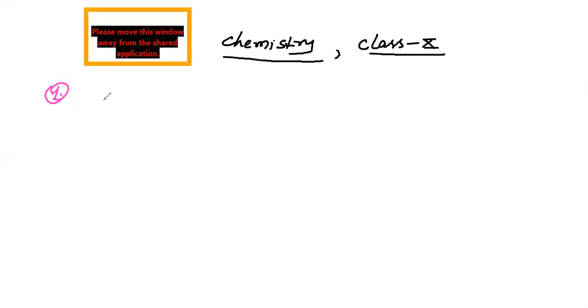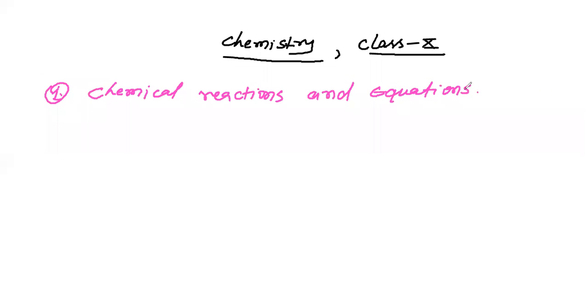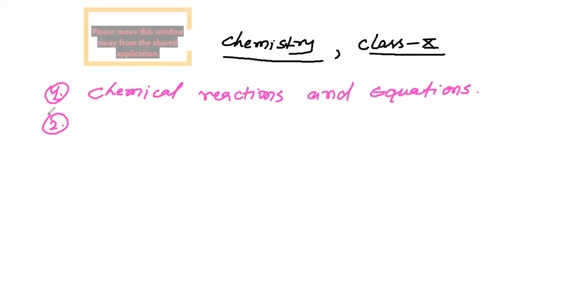The first chapter is chemical reactions and equations. Your second chapter is acids, bases and salts.